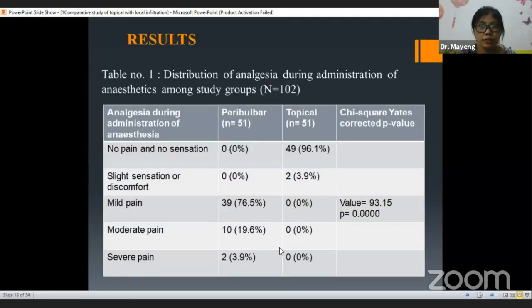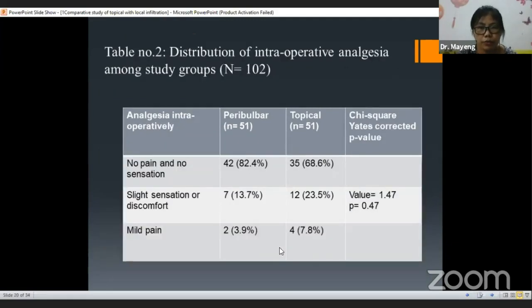Coming to the results, the first table shows the distribution of the anesthesia during administration of the anesthetics. Here in the peribulbar group, about 76.5% experienced mild pain, and in the topical group, 96.1% showed no pain and no sensation. Table number 2 shows the distribution of the intraoperative anesthesia among the study groups. Here, 82.4% in the peribulbar group showed no pain and no sensation, while in the topical group, 68.6% showed no pain and no sensation.